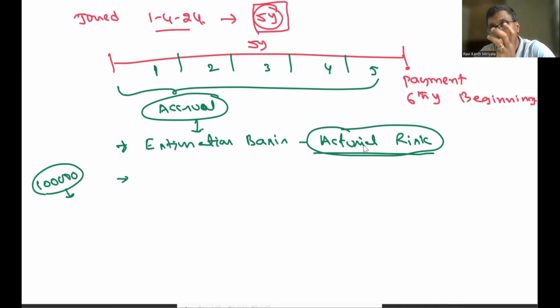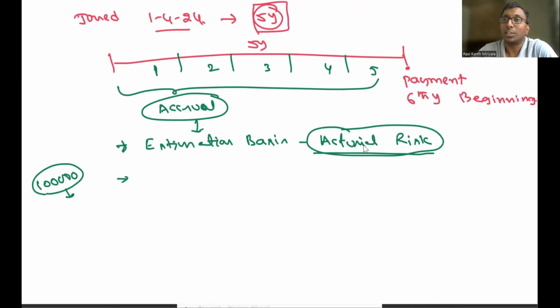Suddenly, a big chunk of people comes to me and says, sir, we are leaving, so give me my gratuity. Then are you supposed to make a big payment or not? You are supposed to make a big payment. If you don't plan for it, what will happen? Won't it affect your working capital? Yes, it obviously affects working capital.